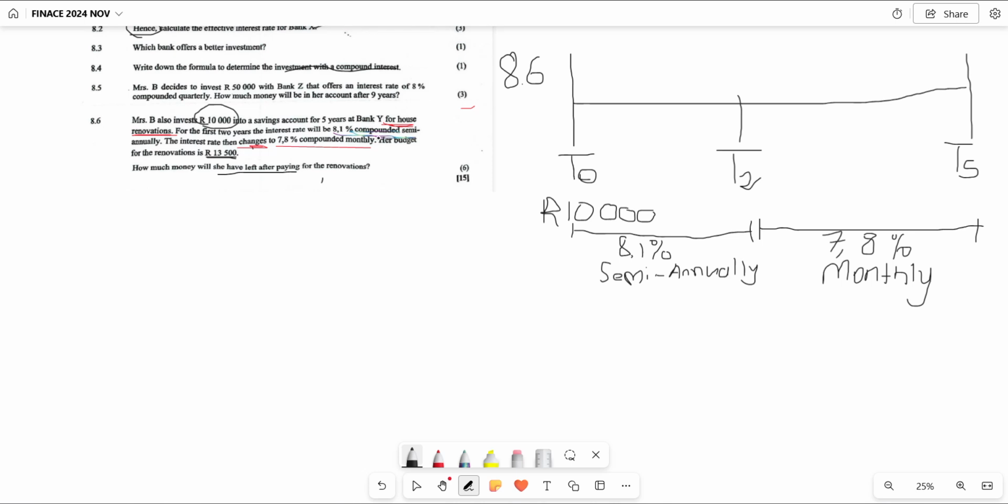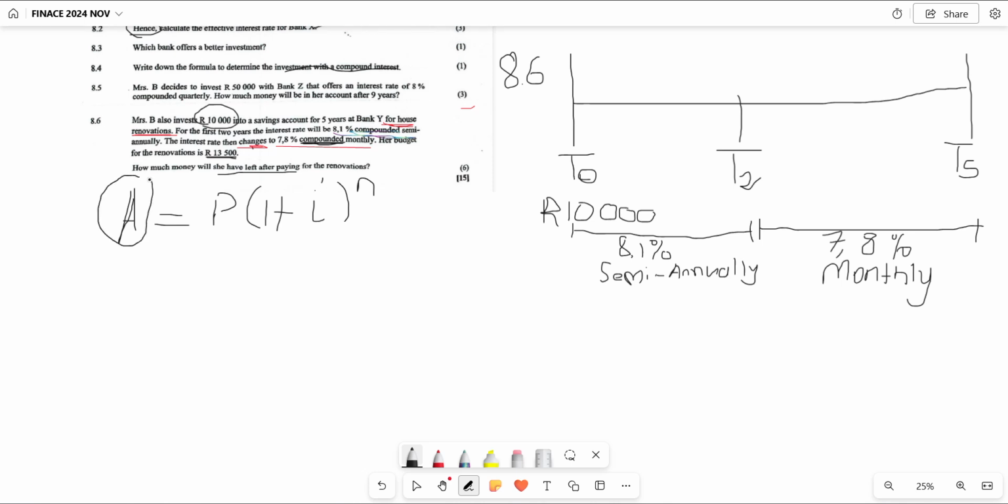Now, here, remember, we must look for the keyword. Our keyword here is the word compounded. When you see the word compounded, we must use the compound interest formula. That says A is equal to P in bracket 1 plus i close bracket all to the power of n. That is the compounding period formula. From there, remember, what are we looking for?